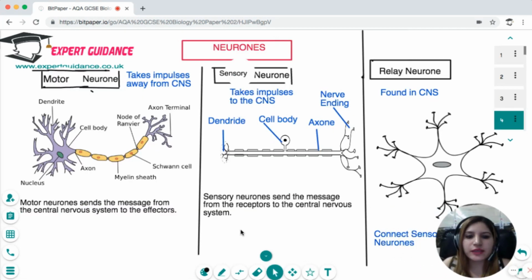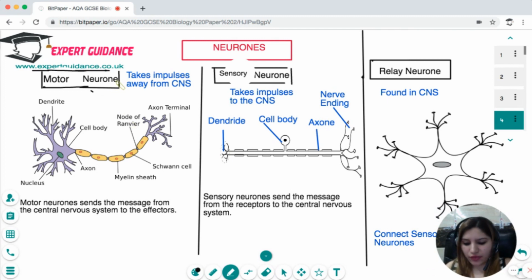Now let us look at the three types of neurons that we find in the nervous system. The first type is the motor neuron, which takes the impulses away from the CNS, which was here.